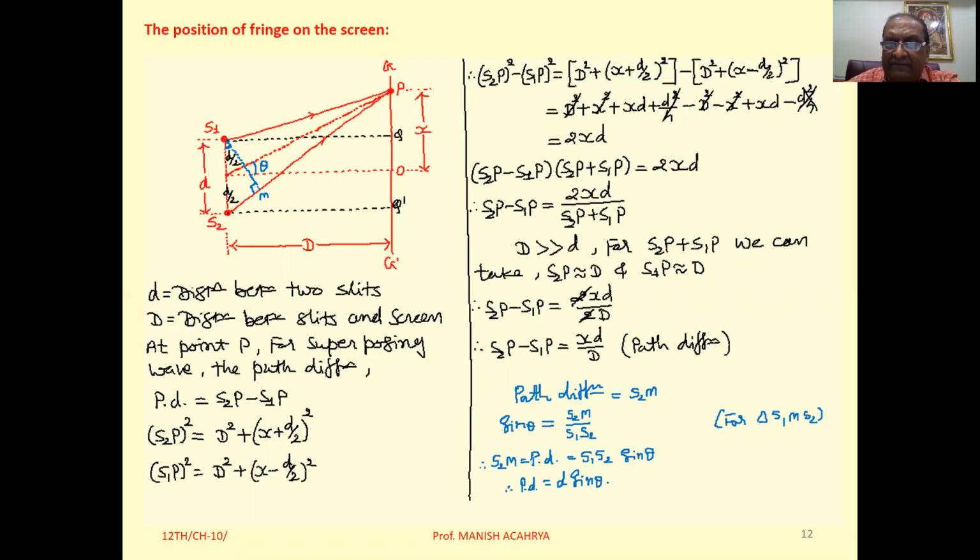So here you can write this is nearly equal to d tan theta, but tan theta from this another triangle is x by capital D. It implies that you can write the equation of path difference in terms of sine theta also, and in terms of tan theta also. Clear? So sometimes they may give path difference in terms of d sine theta or d tan theta, but the thing is the same, you have to keep that in mind. Absolutely clear? Did everyone understand?